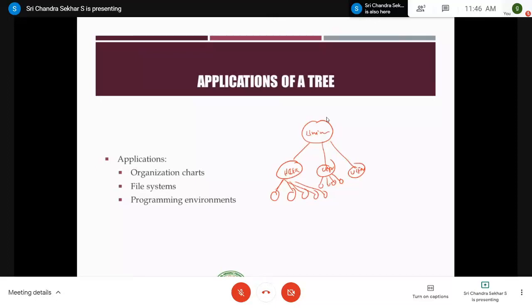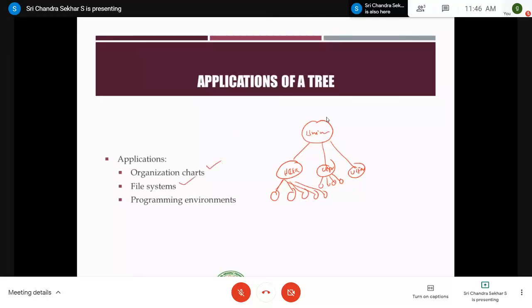Like that you can have different vice principals, and then under that we have different departments, and each department will be led by a head of the department, and each department will have different professors, assistant professors, associate professors, and non-teaching staff. So everything you can represent using trees, right? So that's the meaning of organization charts.